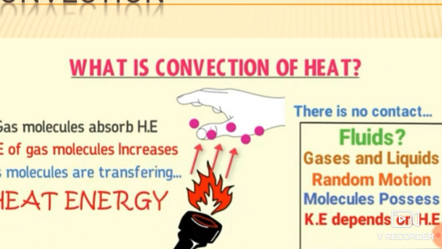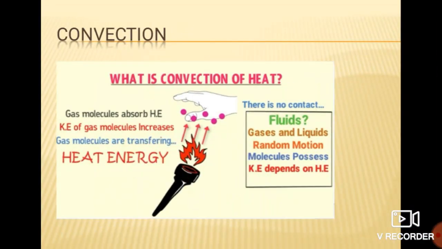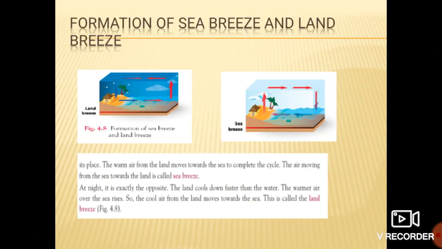See students, the sun's rays heat up the surface of the earth. Just like this, convection is responsible for the formation of sea breeze and land breeze.